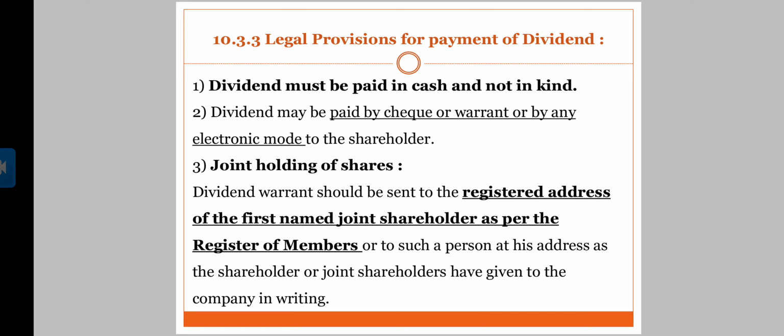We have already seen it is a register where all the important details of the shareholders are written: number of shares bought, name, address, telephone number, interest to be paid. All the important details are mentioned in that register of members. So the very first name written in the register of members, the dividend warrant should be sent to that person.